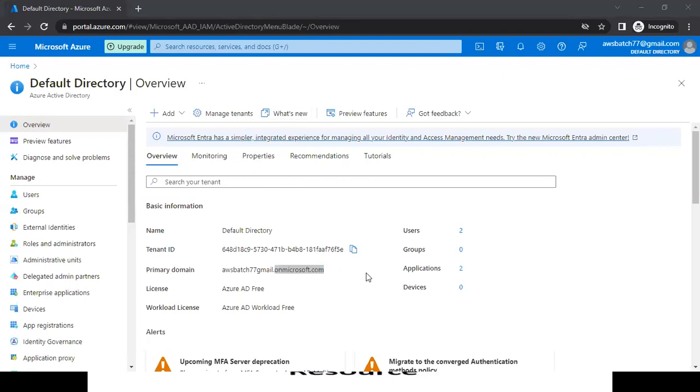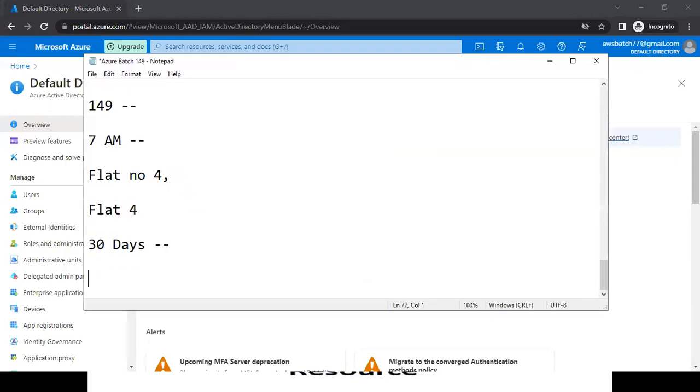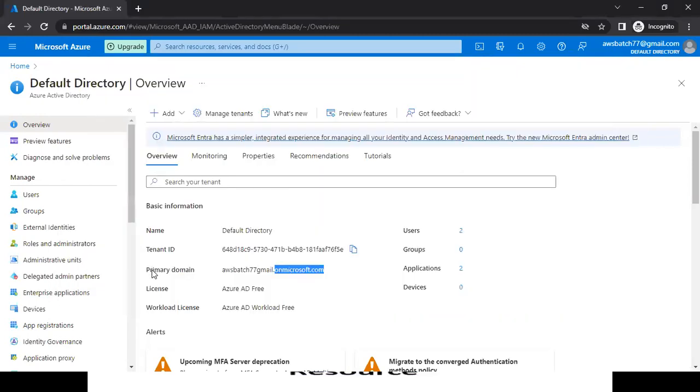But why do we need to create more users? Because right now we have just created only one single account. Are we going to create more Azure accounts in real time? No. In real time, we have only one Azure account. But to use that one single Azure account, we'll create users under our Azure. We will create more users under our Azure account, and to create those users, we need this tenant. In one single Azure account, we can create a maximum of 5,000 tenants.